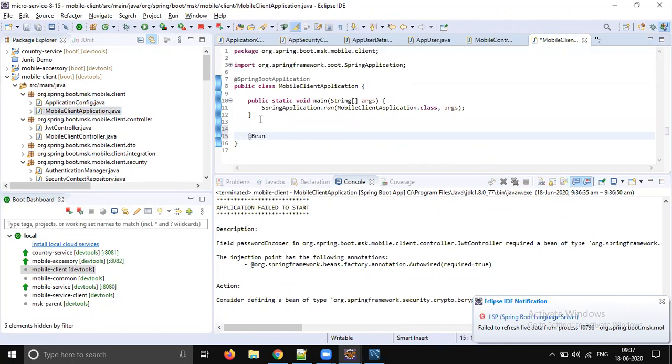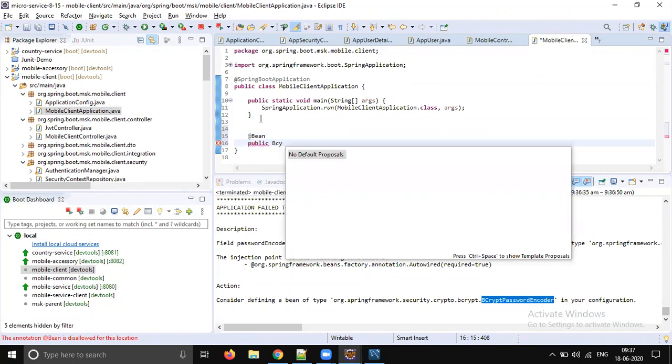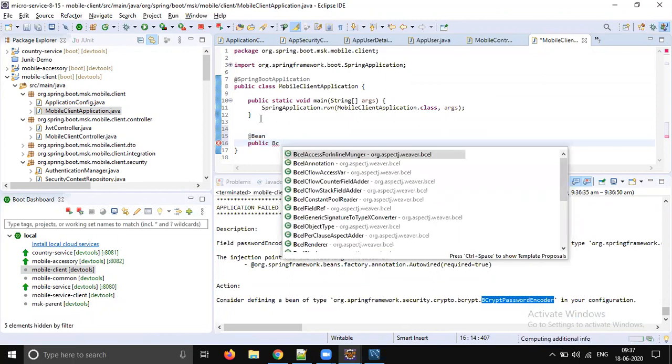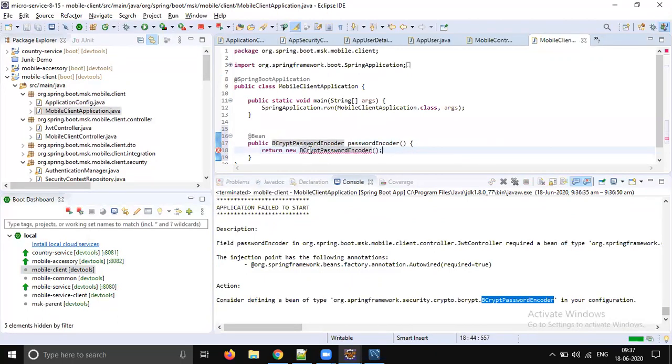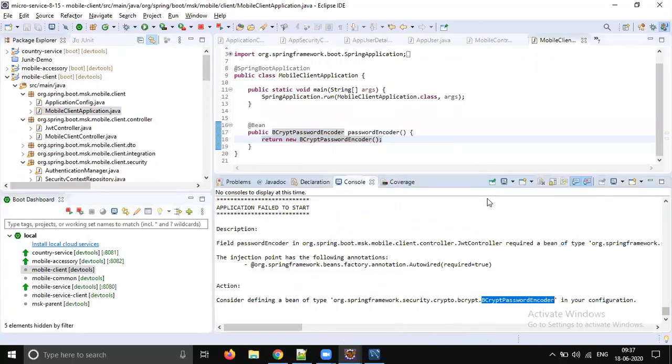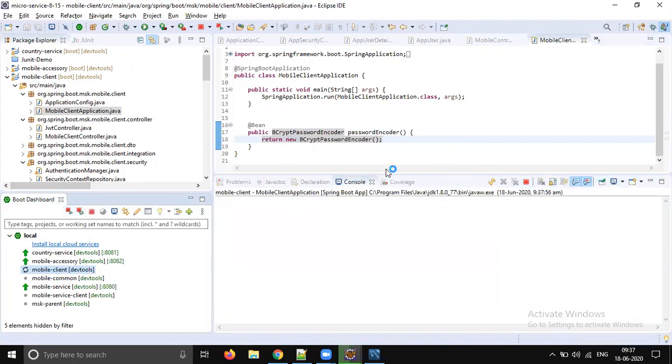So public decrypt password encoder, and say password encoder. You can return new password encoder. Okay, so new password encoder. So we'll do that. We have to start the client one more time.